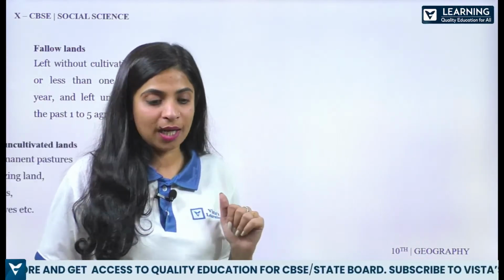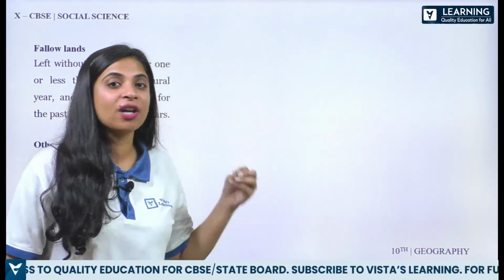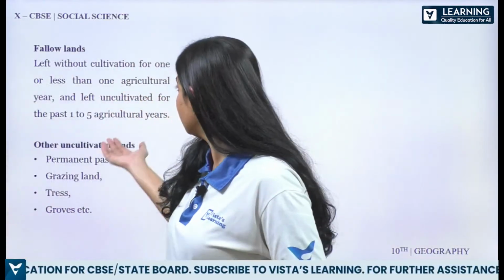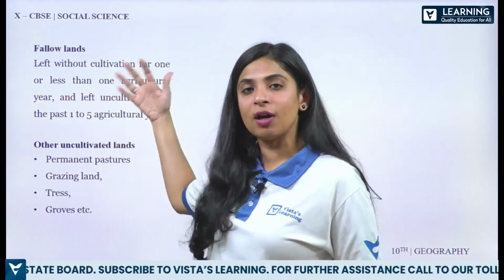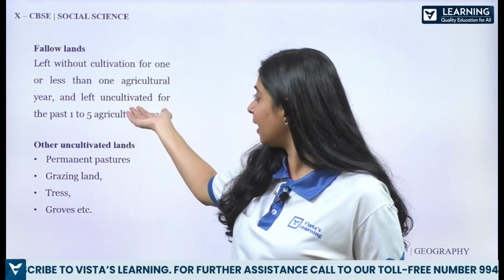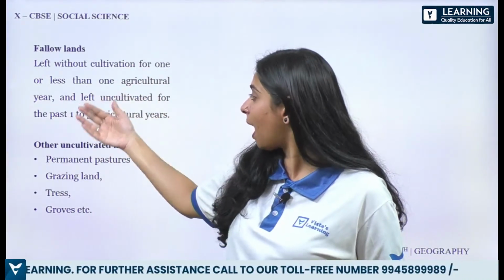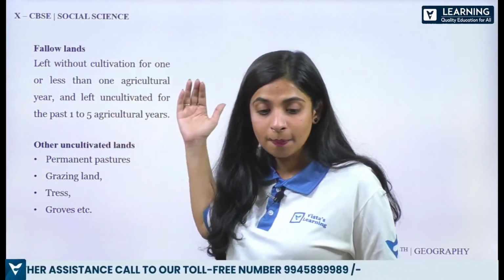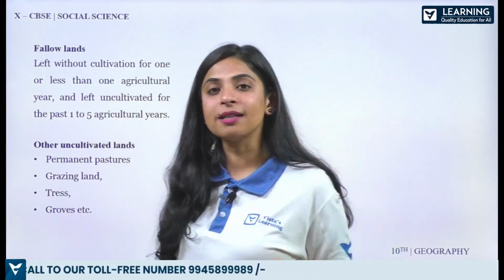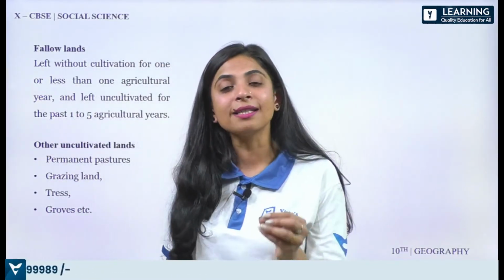Then what are fallow lands? Fallow lands, the lands which are left for cultivation for more than 1 year or less year, all right, agriculture year, and they are left uncultivated for the past 1 to 5 agriculture years. Now basically fallow lands क्या है? It's very simple, हमने class में भी discuss किया था. Fallow lands, on purpose, they will leave the land without any activity, without any agriculture activity.